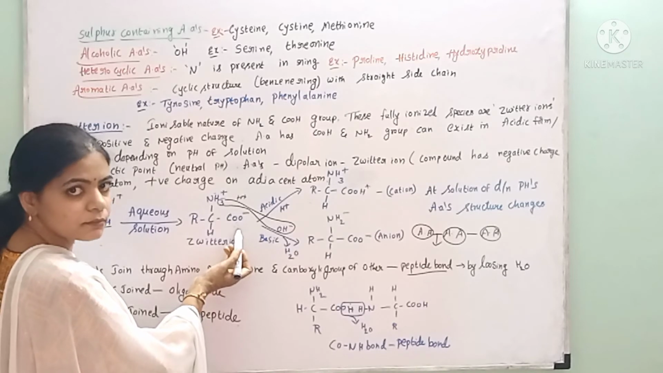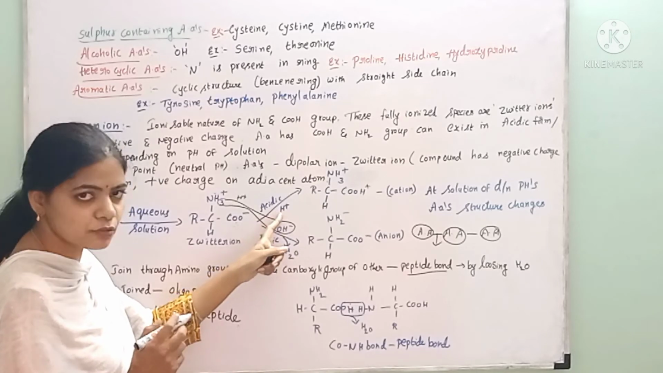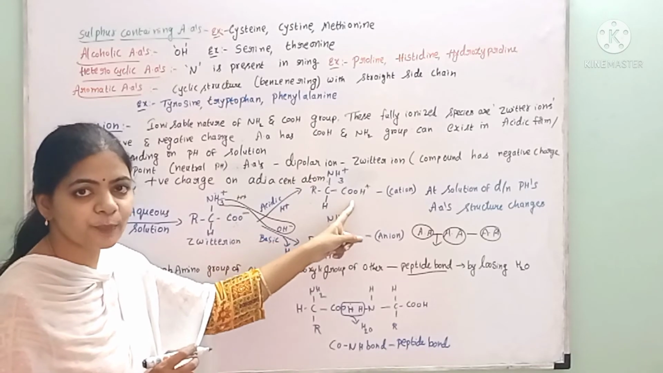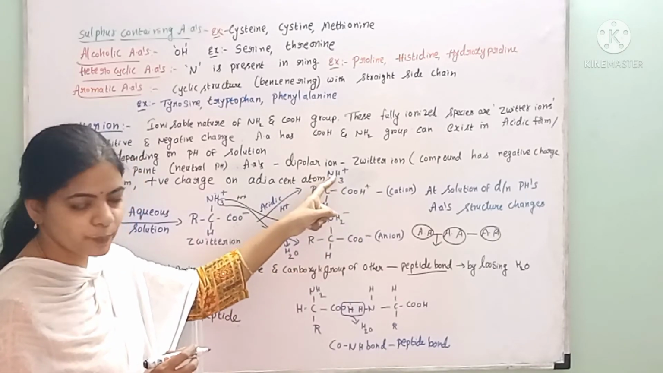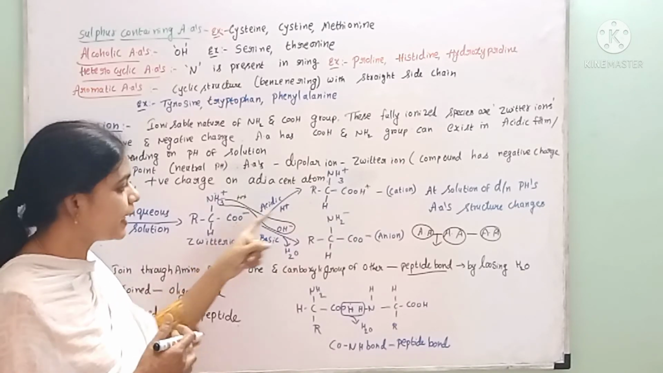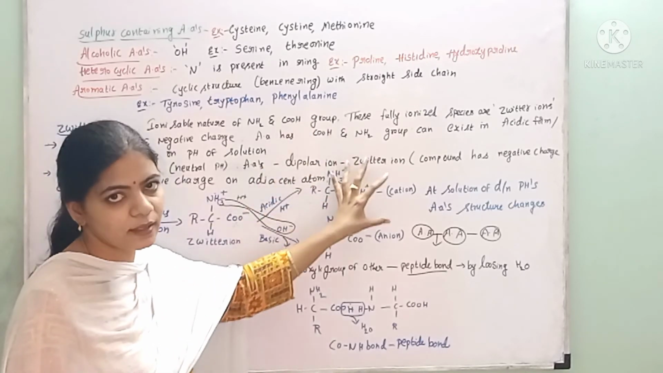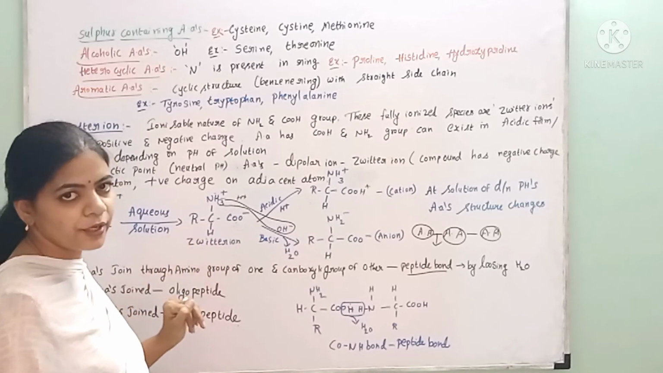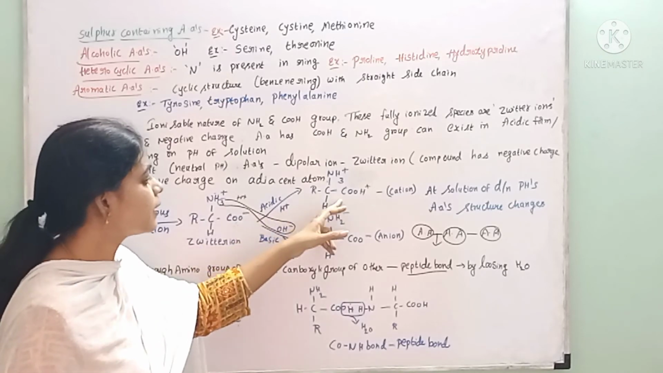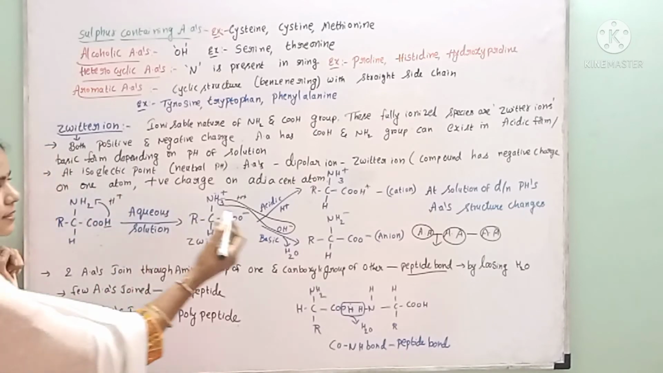Here it is in the form of COO minus. When it is kept in the acidic medium, which consists of H plus ions, it will accept one H plus and become COOH, and already here there is NH3 plus. The carboxyl group which lost its proton accepts it again, and the positive charge is gained, so it becomes a cation.